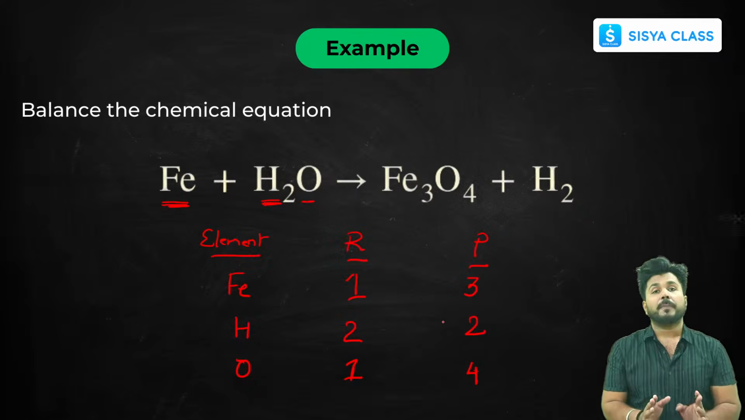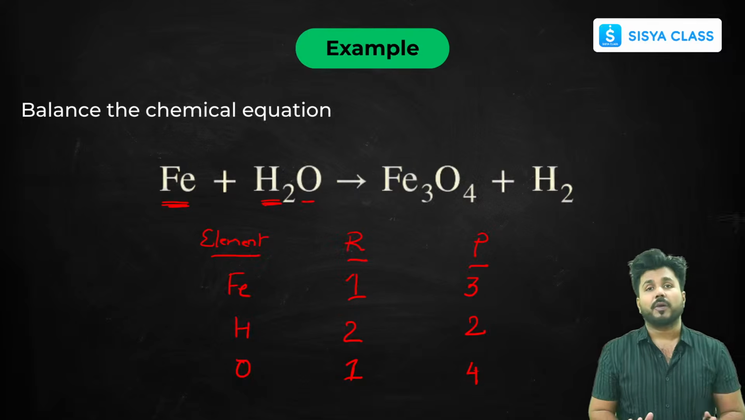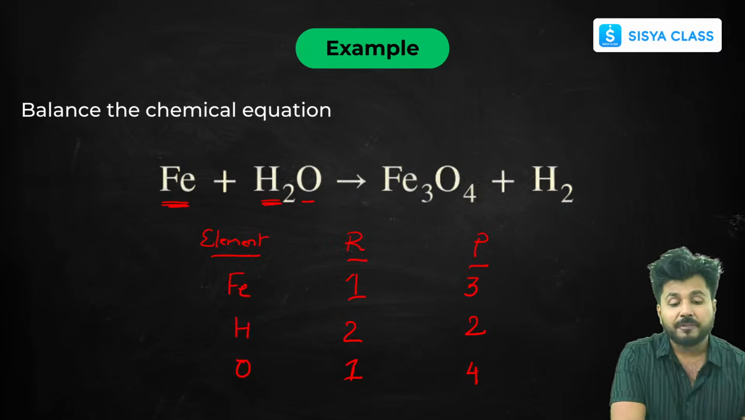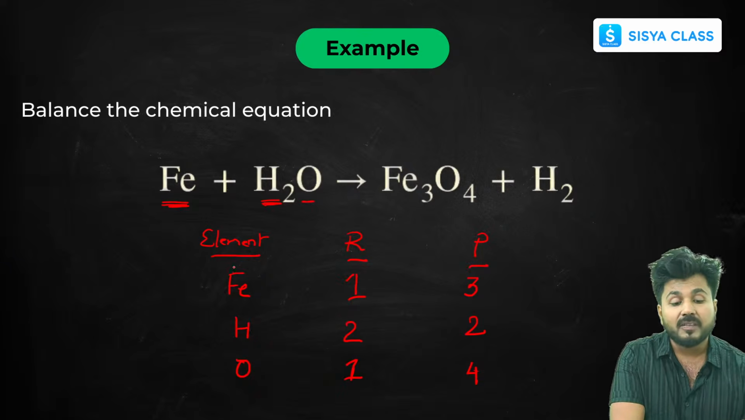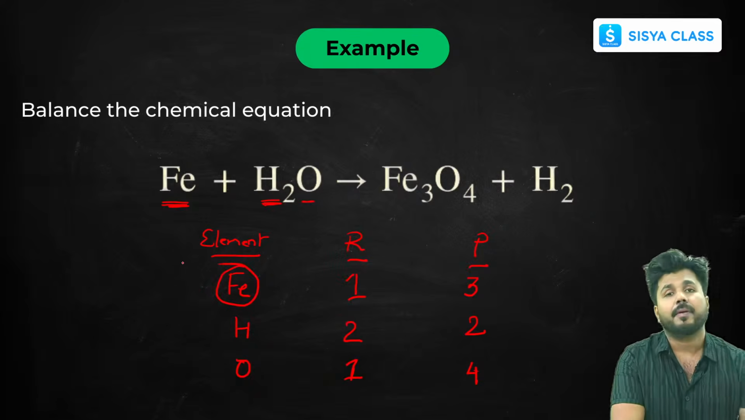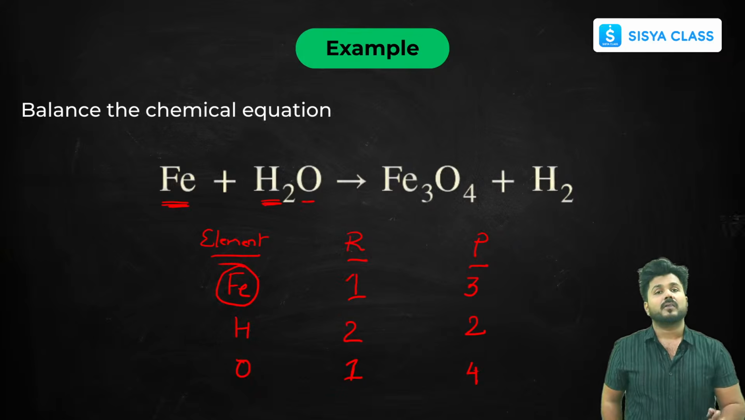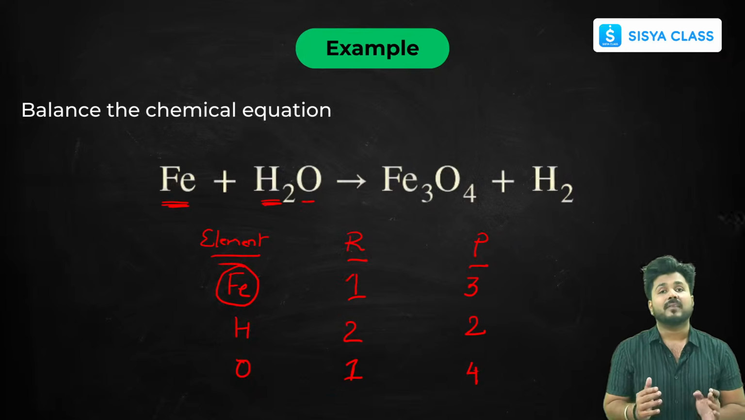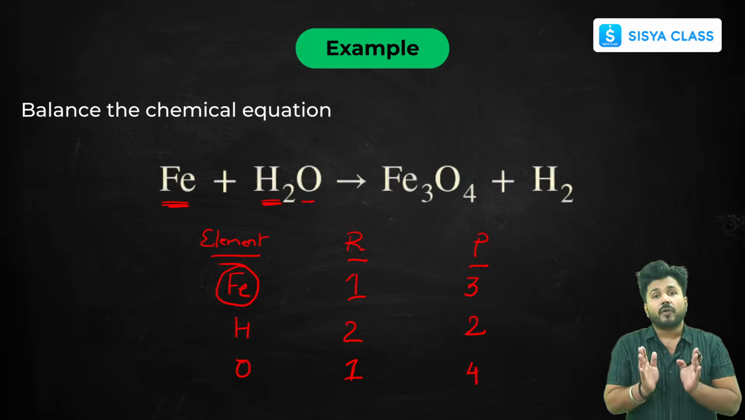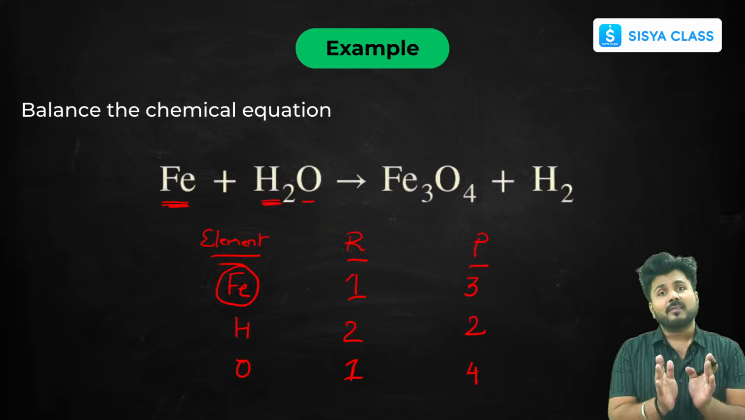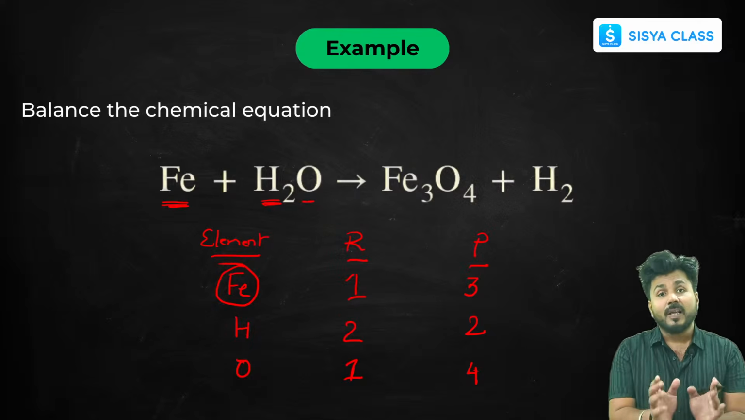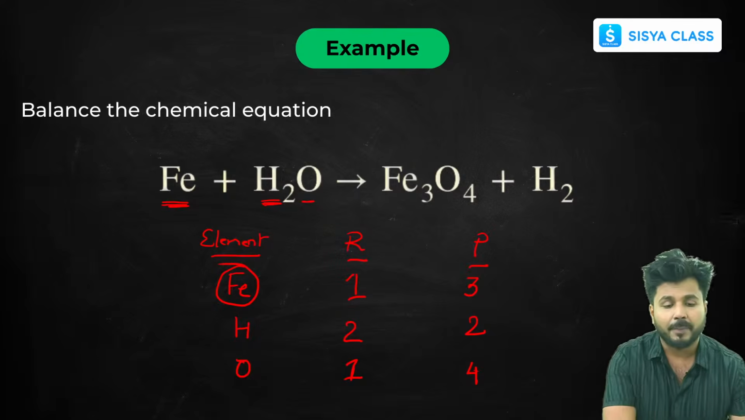So first you have to prepare this table in order to balance a chemical equation. After preparing this table, you must quickly see which is the main element here. The main metal present here is iron, so we will first try to balance iron. I always start balancing from the main element or the metallic element, and balance hydrogen and oxygen last. You will see how easy it becomes to balance a chemical equation.